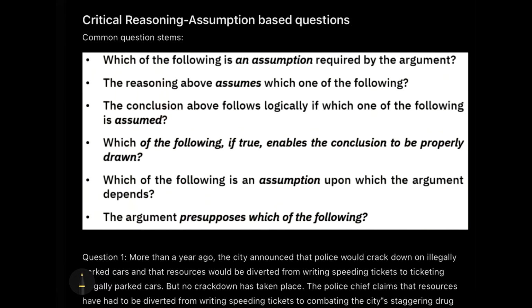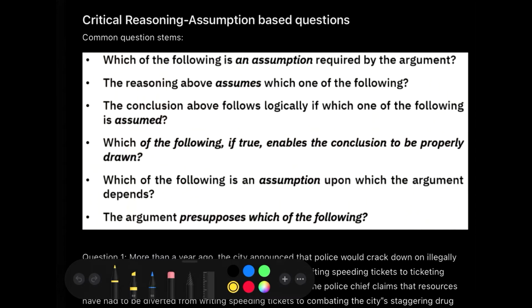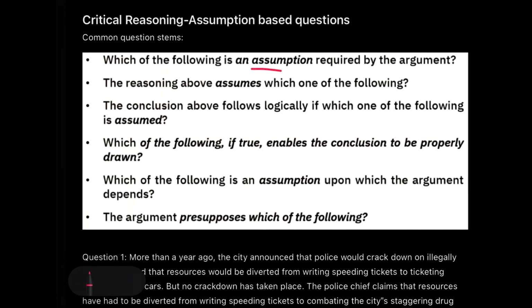All right. So in the RCs or in the critical reasoning paragraphs, we come across these assumption type questions very frequently. What are the common question stems using which we can identify that we have to assume something in the passage? Well, it is quite obvious and very easy to understand because the word assumption comes in over here. Every time you see something assumed or assumption, this is very easy to figure out. But there are two question stems where the word assumption will not come, but you still have to find out the assumption. What's that? Which of the following, if true, enables the conclusion to be properly drawn?